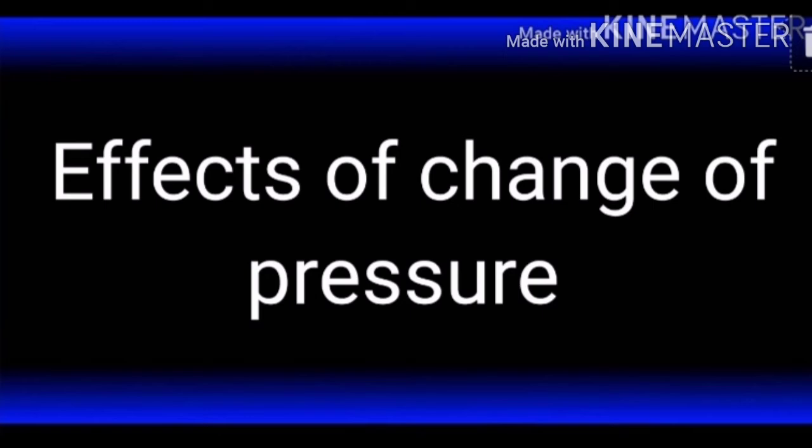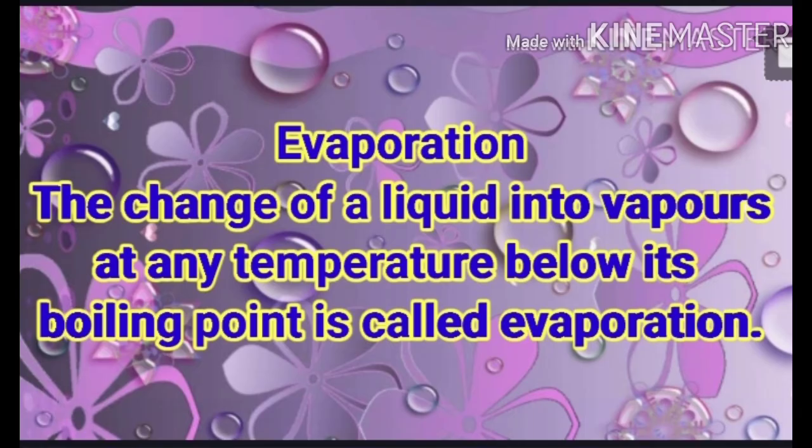Next, let us use our understanding of the particle nature of matter to explain some day-to-day observations. First of all, evaporation. Do we always need to supply heat or change the pressure for changing the state of matter? Can the change of state from liquid to vapor take place without the liquid reaching its boiling point? You have experienced drying of wet clothes in air.